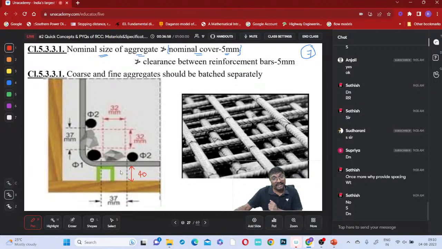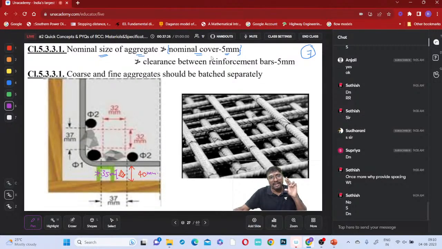So the maximum dimension of the aggregate allowed is how much? The size of the aggregate should not be greater than 35 millimeter. If the nominal cover is 40 millimeter, the aggregate size should not be greater than 35 millimeter. Nominal size of the aggregate should not be greater than nominal cover minus 5 millimeter.